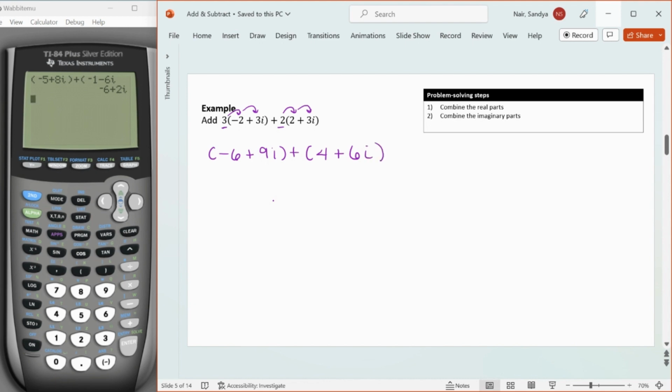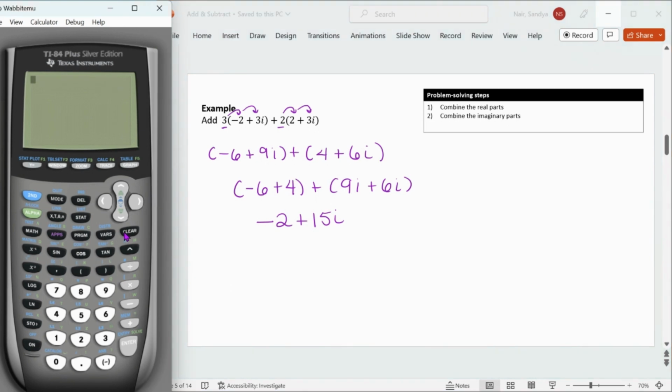Now we're going to use our addition process, right? We're going to pull out the real parts. So we have negative 6 plus 4, and then we pull out the imaginary parts, which we have 9i plus 6i. So negative 6 plus 4 is going to be negative 2, and then plus 9i plus 6i, which is 15i. Let's make sure that we did this correctly using our calculator.